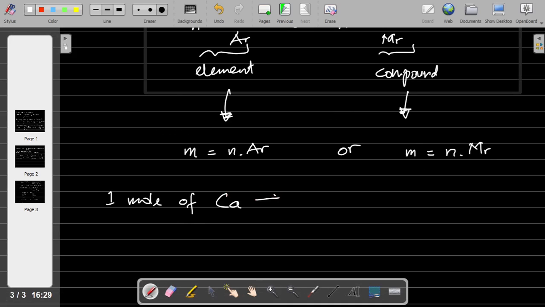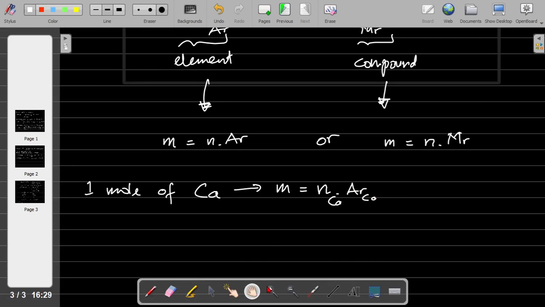So m equals the mole of Ca times the atomic mass of calcium.